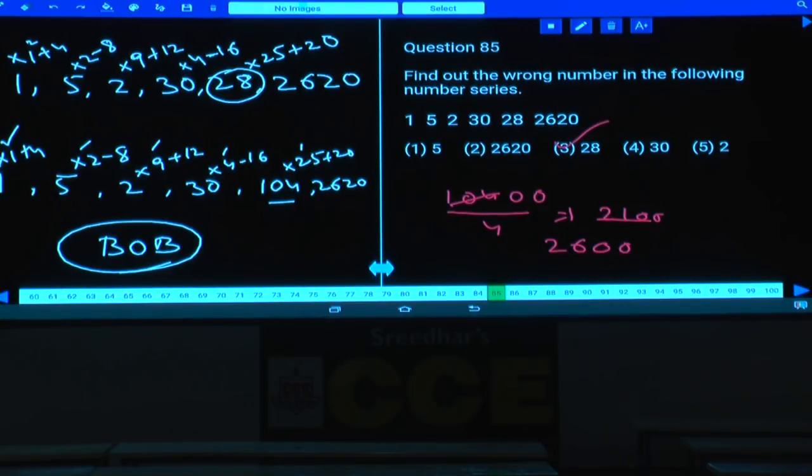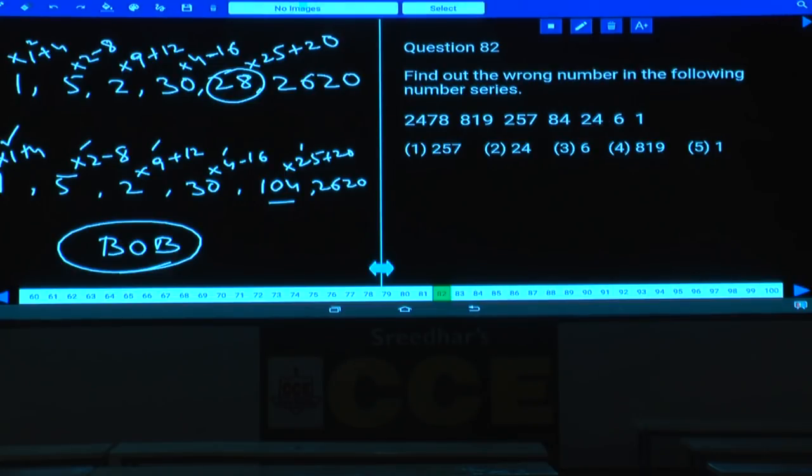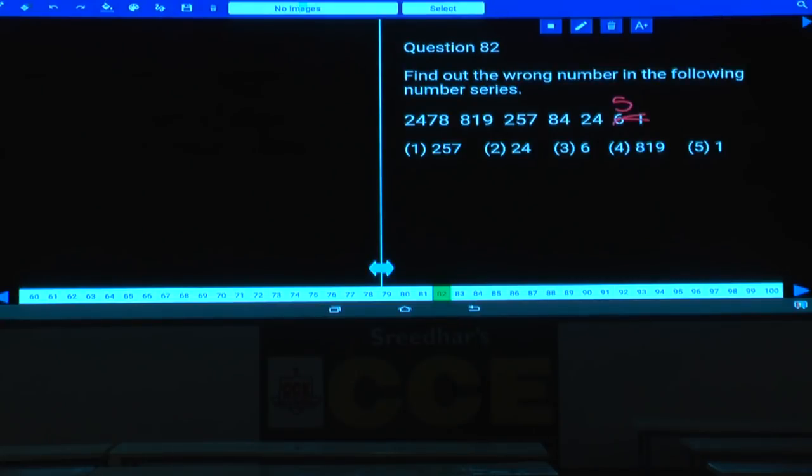Then coming back to question number 82. Now in this 82 there is a small correction that has to be done. The last number is not 61, now it is 5. Why it is 5, I will explain, see here. Because if it is not 5, we are getting 2 different wrong numbers in this one.